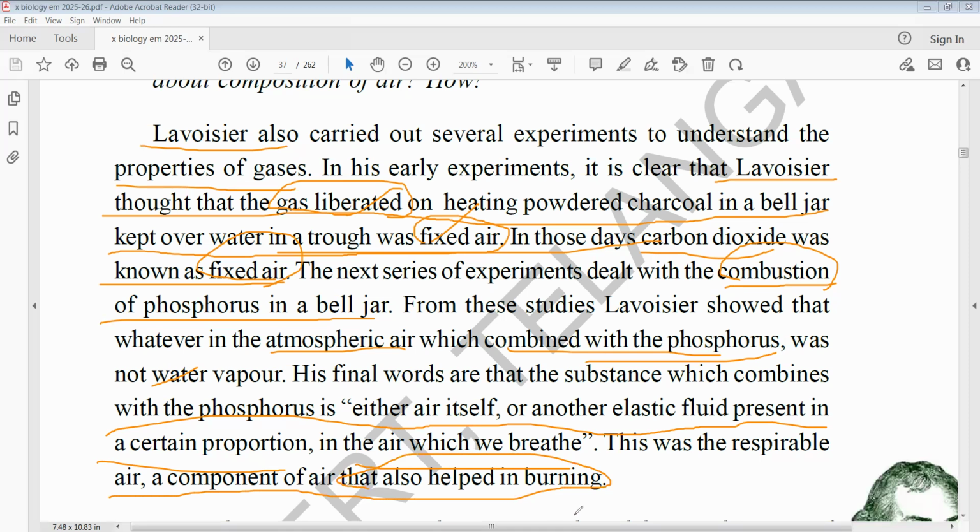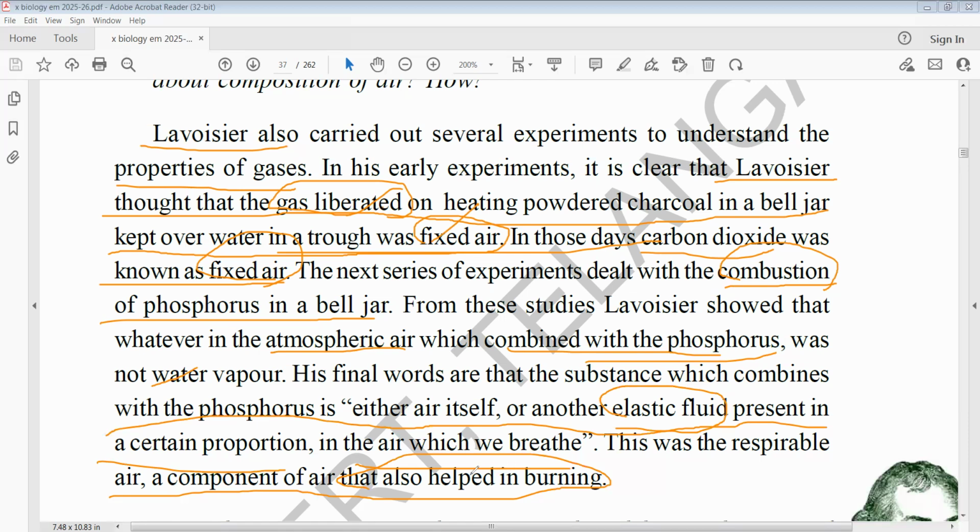Finally, he concluded that the elastic fluid which helps the burning of phosphorus is nothing but respirable air, nothing but oxygen.